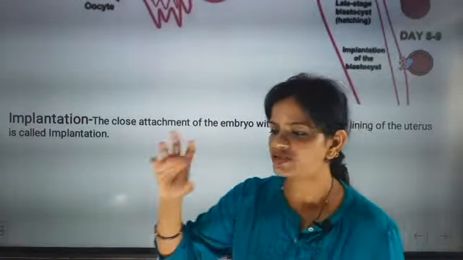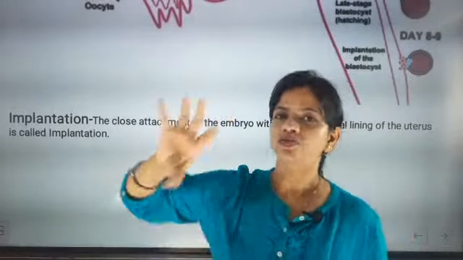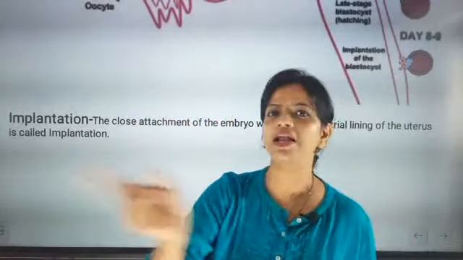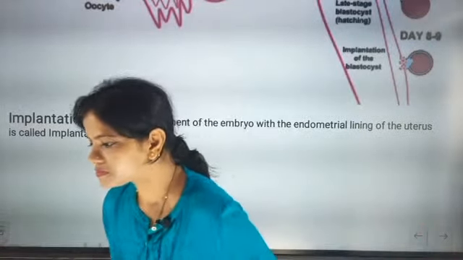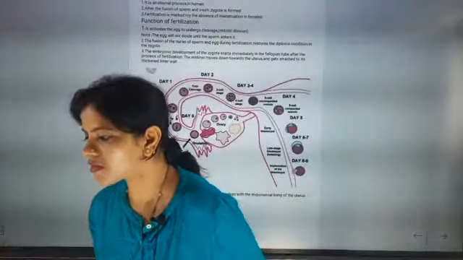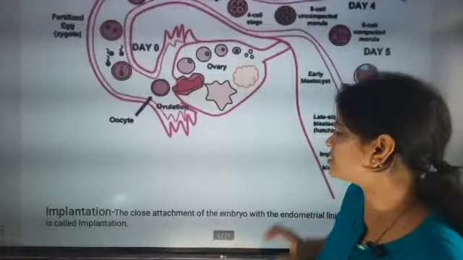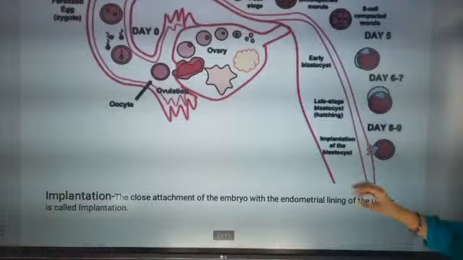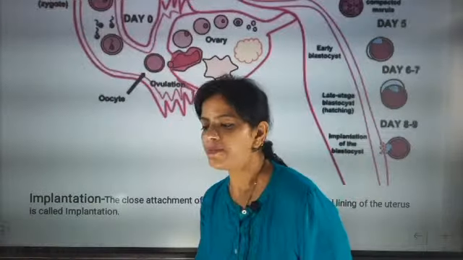So that means, blastocyst means I am talking about the egg, the embryonic phase. That will get connected to the inner lining of the endometrium wall. That is exactly what is called implantation. That part is exactly called implantation.